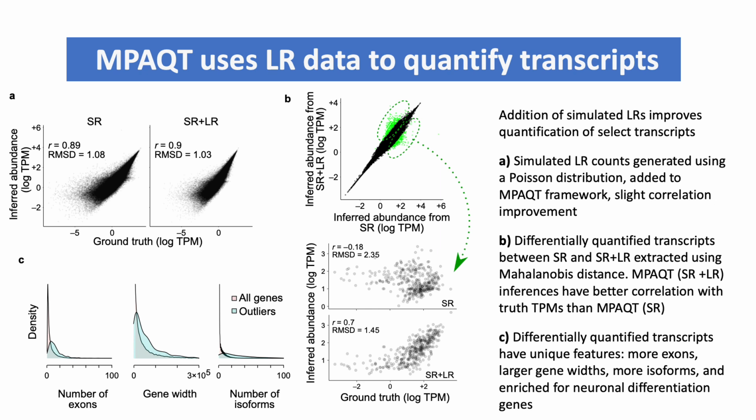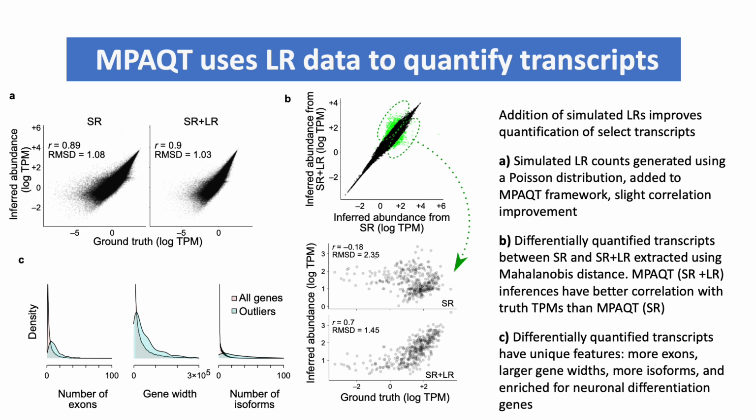We then add in simulated long read data to quantify transcripts. We can see that when we add long read counts, MPAQT's performance improves slightly. In panel A, the simulated long read counts are generated with a Poisson distribution. In panel B, we look closer at the differentially quantified transcripts and confirm that they are indeed being quantified better when the long read data is added.